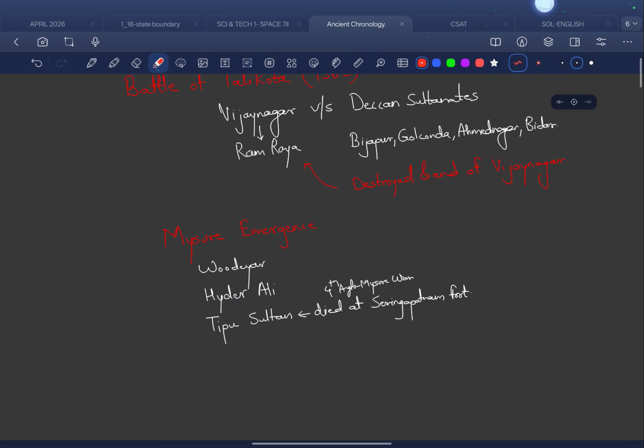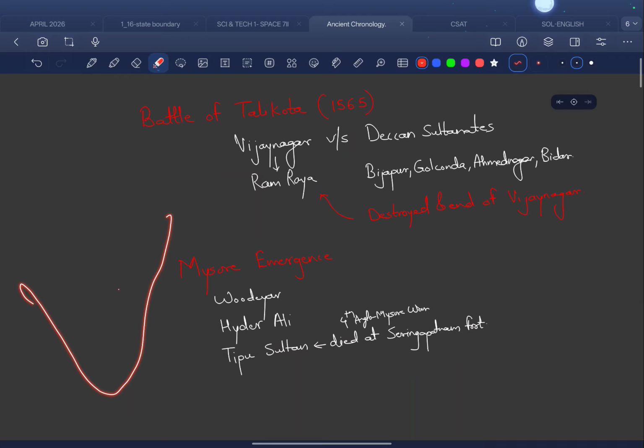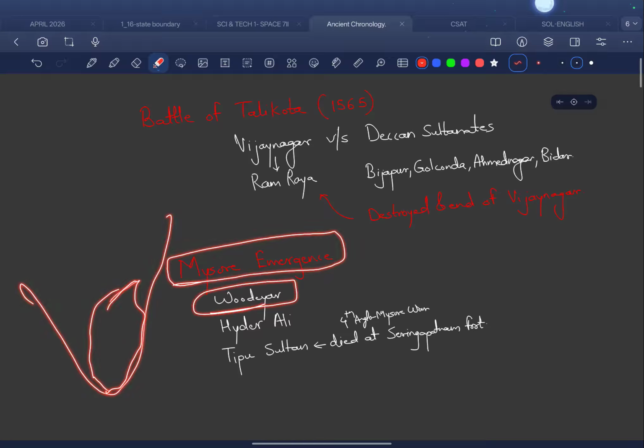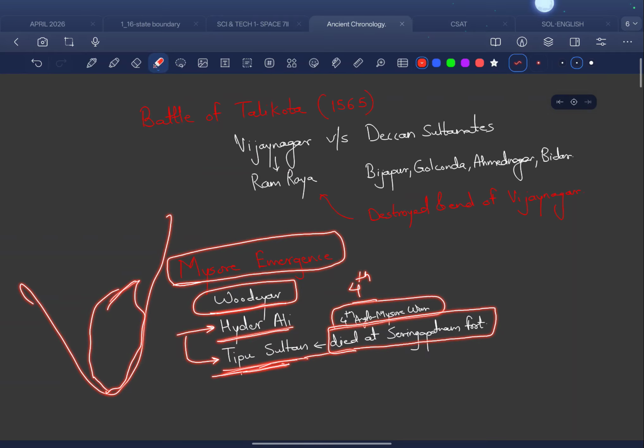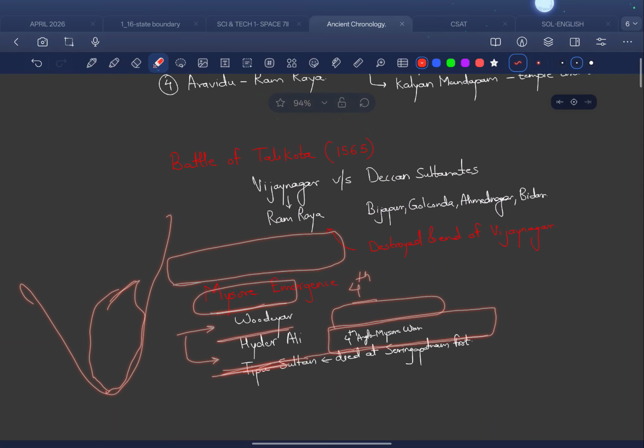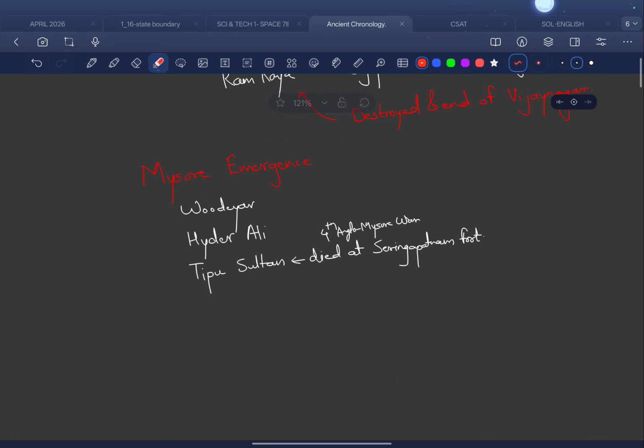That is it. And then we have, after the end of Vijayanagara, as I have shown in the map, there came Mysore's emergence. Mysore was founded by the Wodiyar people, okay. And then after Wodiyar, Hyder Ali took control of Mysore, and then afterwards Tipu Sultan. And we know the rest of the story in modern Indian history also, that there were Anglo-Mysore wars, and actually in the 4th Anglo-Mysore war, Tipu Sultan died at Seringapatam fort when it was besieged. So he died fighting at Seringapatam fort.